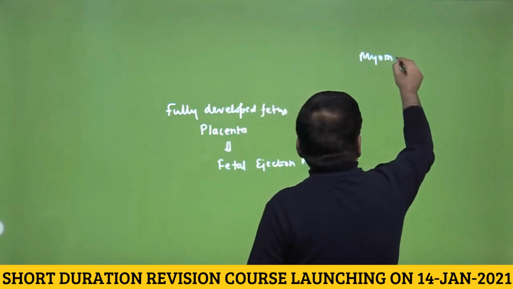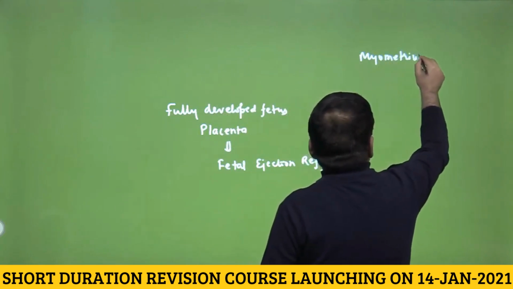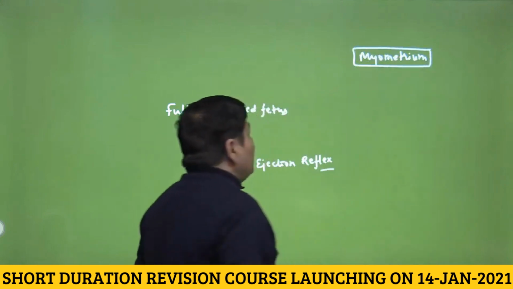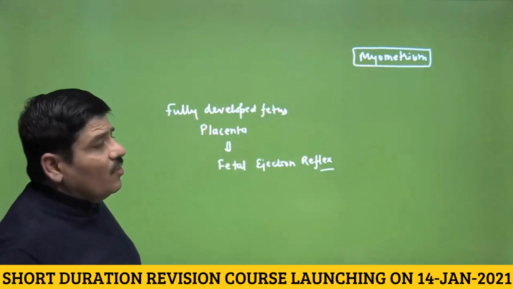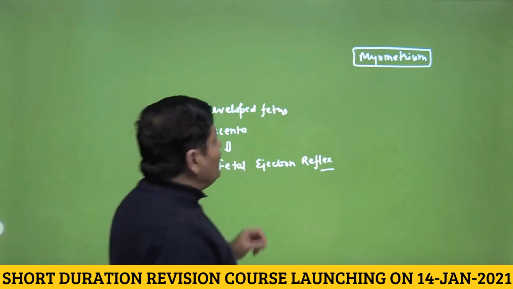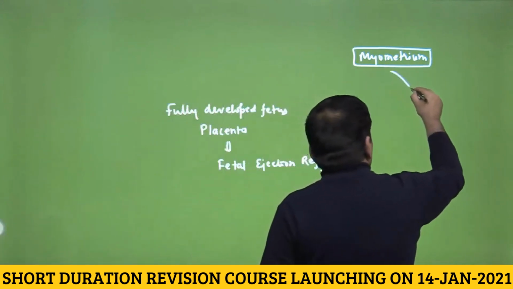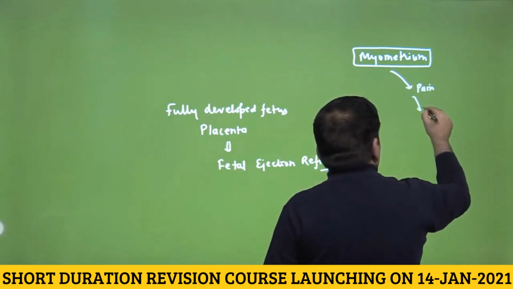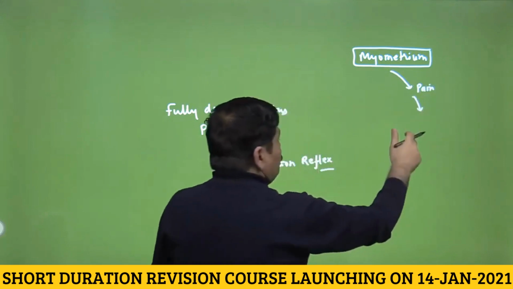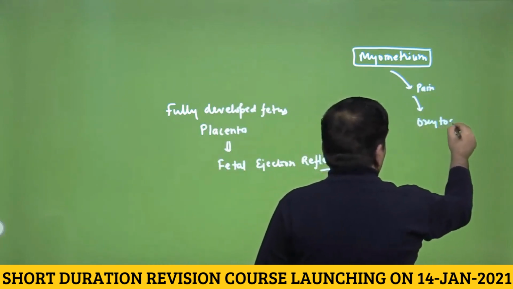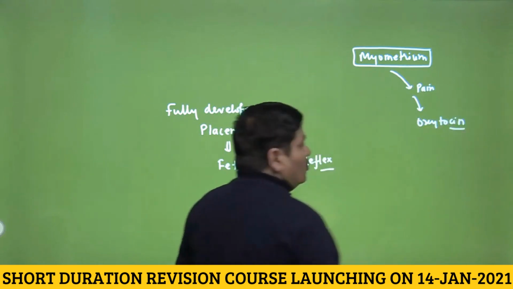We know that myometrium is the smooth muscle that is the middle wall of the uterus, and this layer takes part in childbirth or parturition. Obviously the contraction of the myometrium will cause pain, and this pain will be perceived by the maternal hypothalamus, and then through the maternal pituitary oxytocin will be released. I hope this is now absolutely clear.